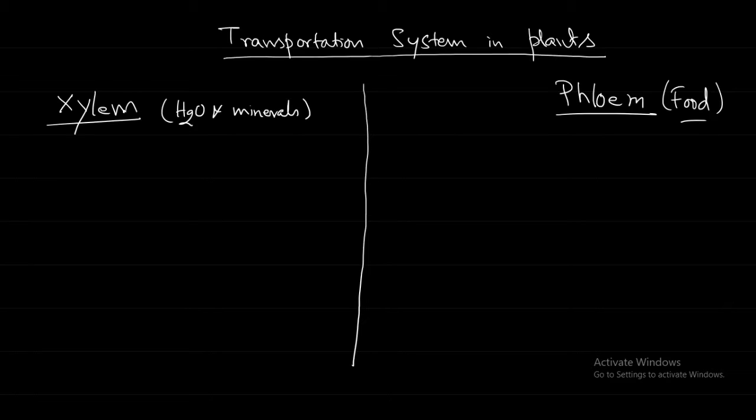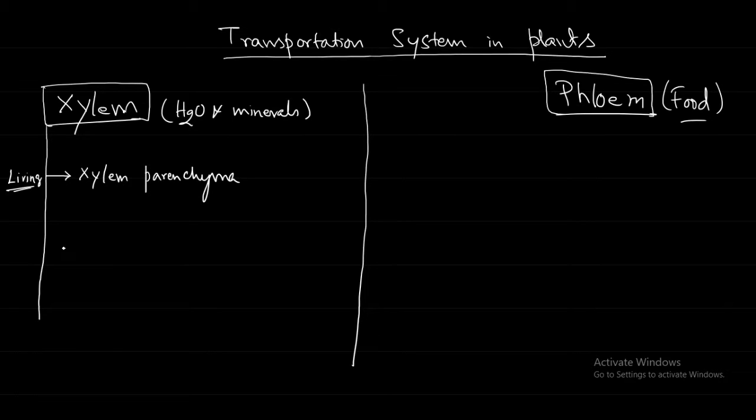Now this xylem tissue, whether it is living or non-living? Some of these are living, some of them are not living. So let us write first which is living: xylem parenchyma. Parenchyma is the living.